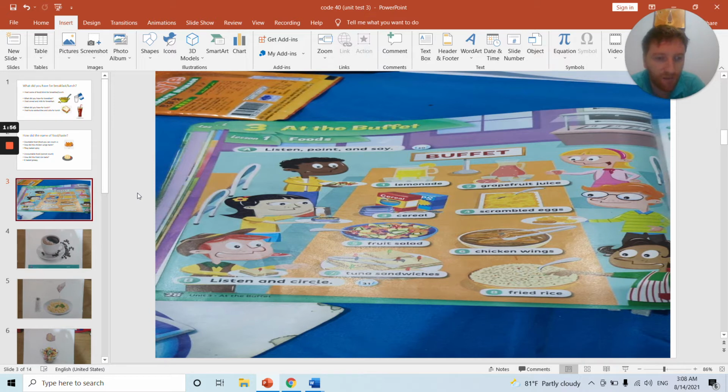What did you have for lunch? I had fruit salad for lunch. What did you have for breakfast? I had grapefruit juice for breakfast. What did you have for breakfast? I had scrambled eggs for breakfast. What did you have for lunch? I had chicken wings for lunch. What did you have for lunch? I had fried rice for lunch. So whatever is in the question will always be in the answer. That is what you need to know for question number 1.